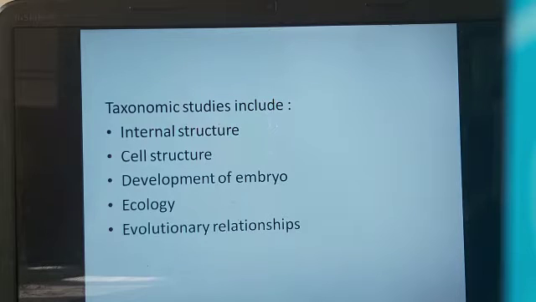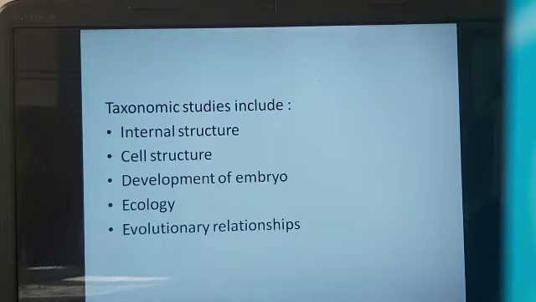Now, what all things do we study when we are studying taxonomy? We are going to study the internal structure of the organism, be it a plant or an animal. Apart from that, we have to study cytology, the study of the cell structure of the organism, what kind of cell organelles are present, etc. Next, most important is the development of the embryo. Right after fertilization and the formation of the embryo, how the development of the embryo takes place is also a study by itself.